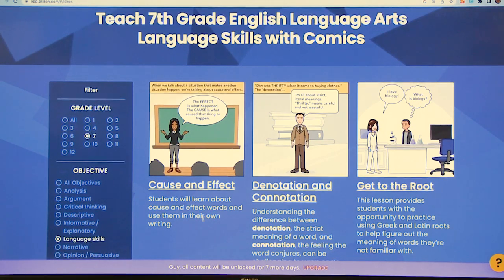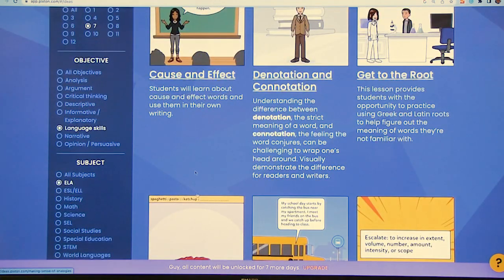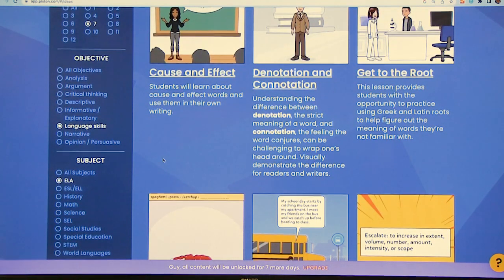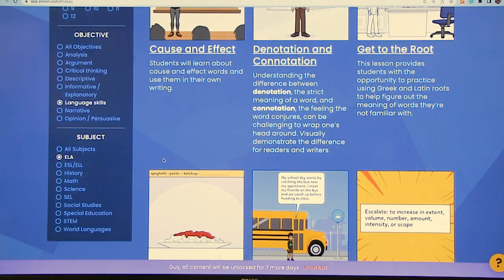But for example, practicing roots is something that you can do in at least many Romance languages. So it is not completely divorced from that. Or using denotation and connotation or cause and effect in other languages, that works across languages, for sure. That's true. We adapt a lot of lessons actually from ELOs, courses, and also ELA.